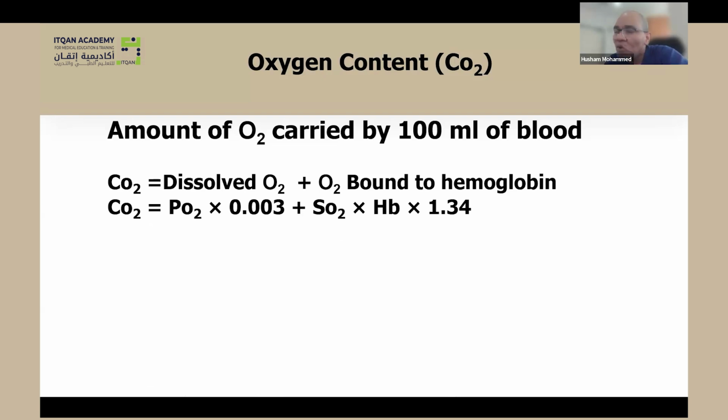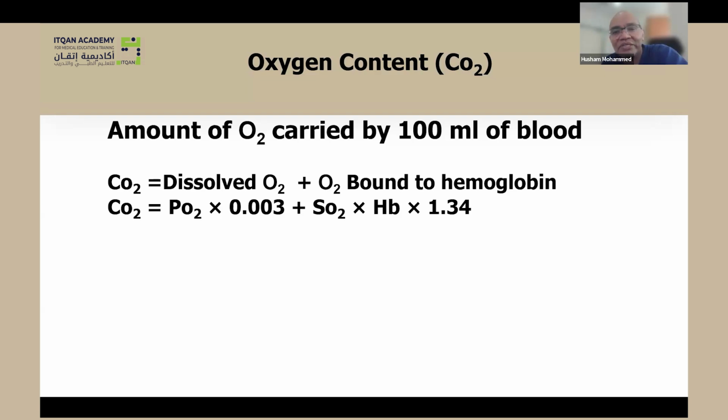According to Henry's law, the content of the dissolved fraction is directly proportional to the partial pressure of oxygen. The higher the partial pressure of oxygen, the higher the dissolved fraction. But each 1 millimeter of mercury is able to dissolve only 0.03 ml per 100 ml of blood. That's to say, if you have 100 millimeters of mercury, this will give you only 0.3.